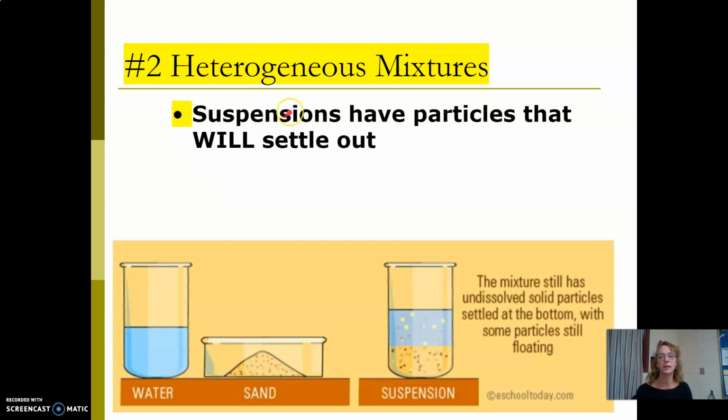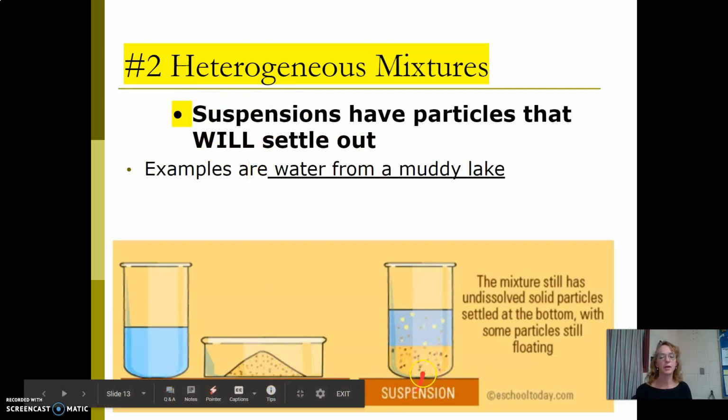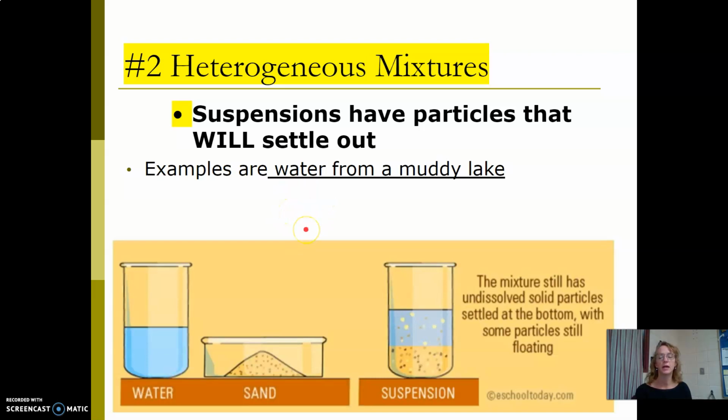Heterogeneous mixtures, really quickly, they have really big pieces, and just like when you wear suspenders, your pants might fall down. In a suspension, the particles are so big that they will fall to the bottom. So best example is just water from a muddy lake. But really, if you can shake anything up and things will stay suspended for a while but eventually settle, you know that it's a suspension. So salad dressing, we have to shake up, like Italian salad dressing. Your ketchup and mustard, you have to shake that up before you use it because it's settled out in the water.